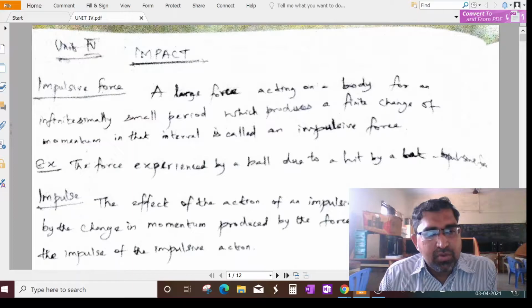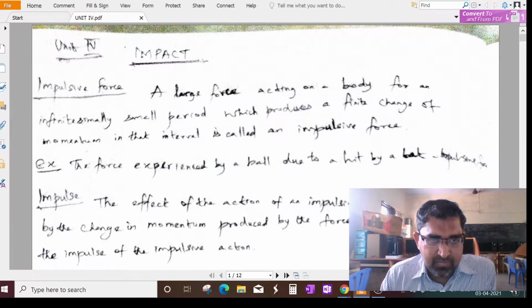Now let us see the fourth unit, impact. Before going to impact, first of all, we have to know what is meant by impulsive force. You know already several forces. Now, what is impulsive force? A large force acting on a body for an infinitesimally small period, which produces a finite change of momentum in that interval, is called an impulsive force.